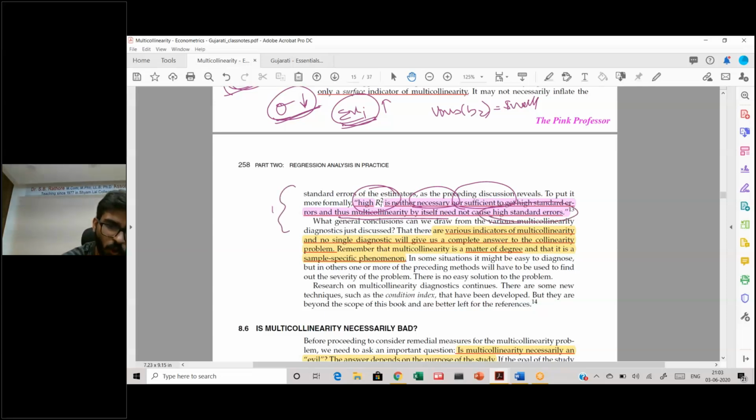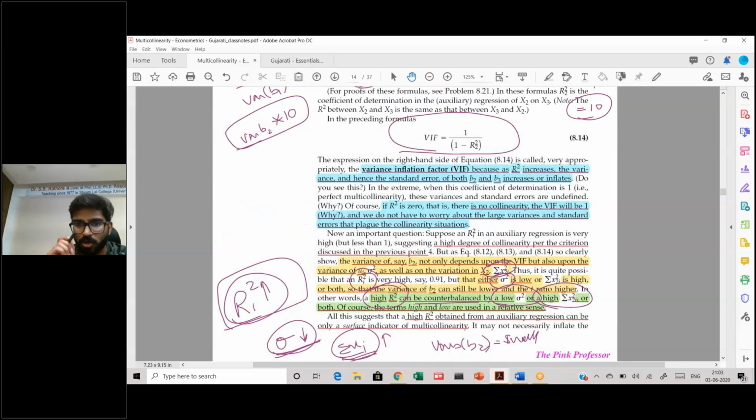This is often asked as one of the true or false questions in your examination. And when it's asked, a lot of students write yes or no. There is a problem there because you need to write down this equation. You need to write down about VIF and then explain why it is so.